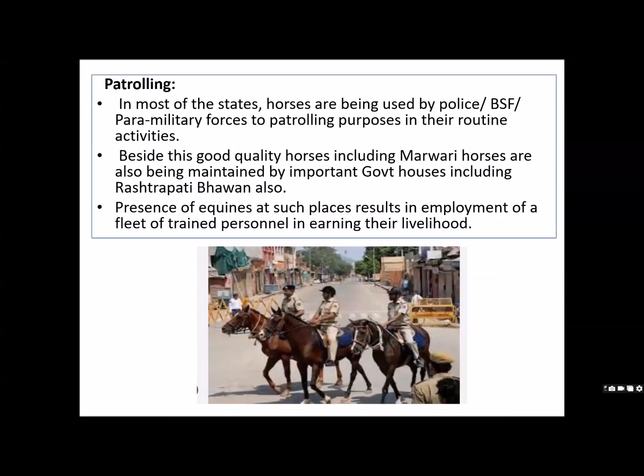Next, patrolling. Still, it is very important, particularly to disperse the mob, because whenever you use a vehicle for the dispersal, there is generally a possibility of throwing stones, a possibility of putting a fire. There is less possibility of going inside the smaller roads. They may block it. So in such circumstances, generally they use these horses for the patrolling purpose, either by the police department, BSF, or paramilitary forces. And sometimes they are also using them as a status symbol.